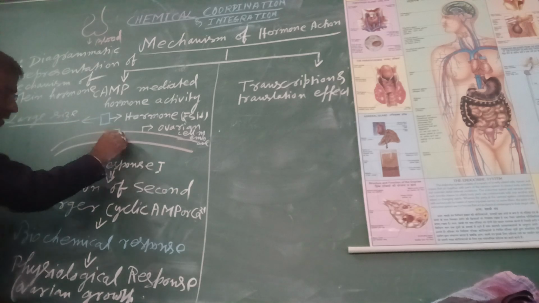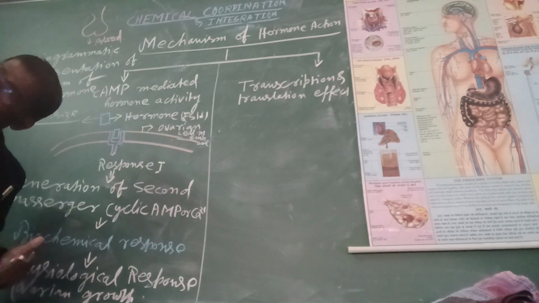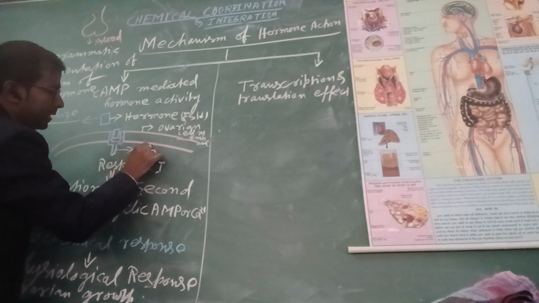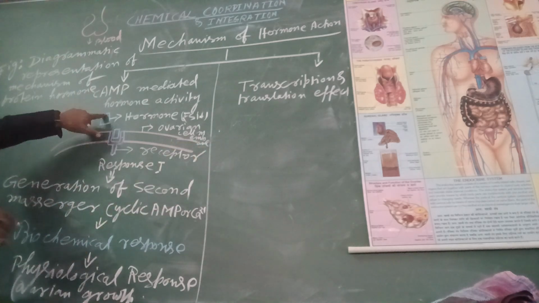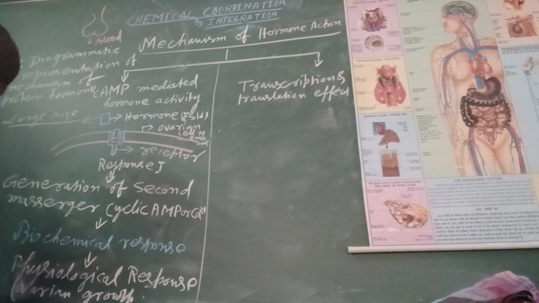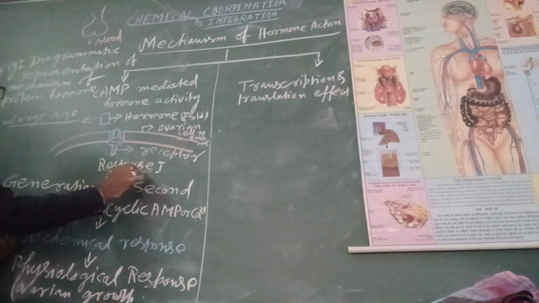What's the target cell? The ovarian cell. This is the cell membrane of the ovarian cell. In the cell membrane of the ovarian cell there is a receptor. Which hormone? FSH. FSH binds with the receptor which is present in the ovarian cell. When FSH binds with the receptor on the ovarian cell membrane, it produces a response.